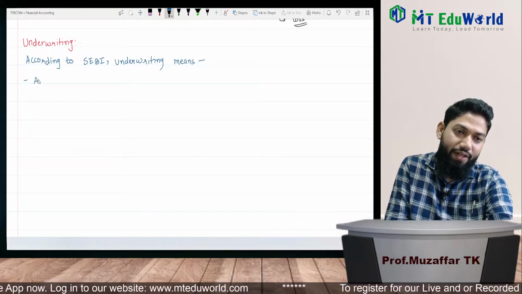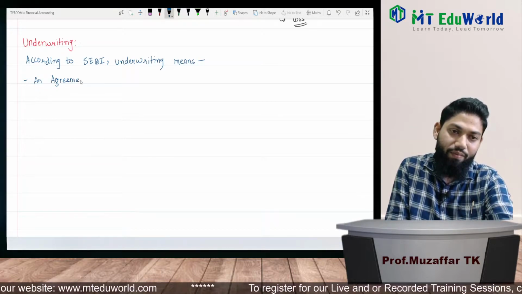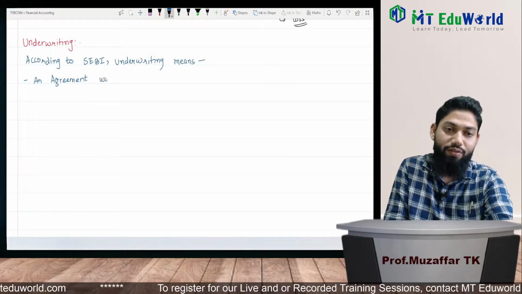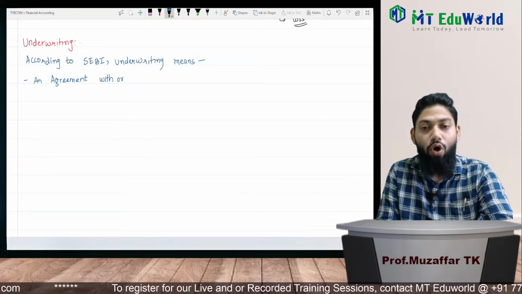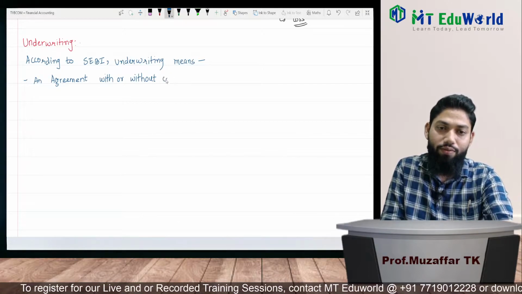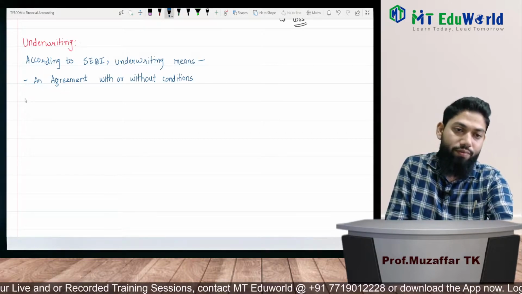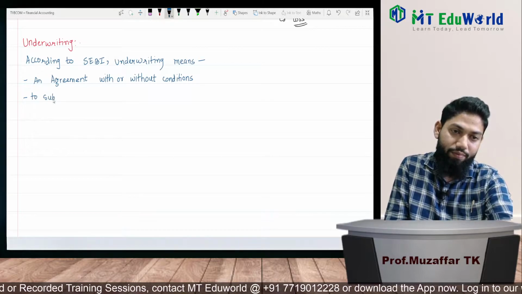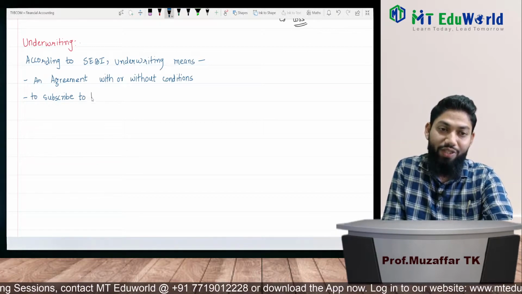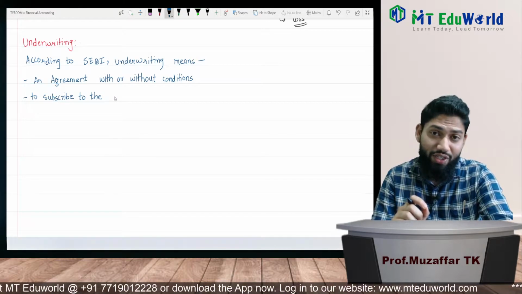Underwriting is an agreement, with or without conditions, to subscribe to the securities. Now securities include shares and debentures, and shares also include equity shares and preference shares.